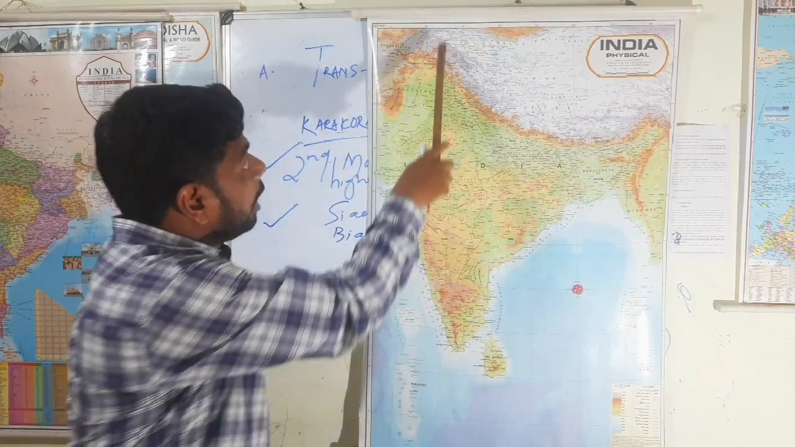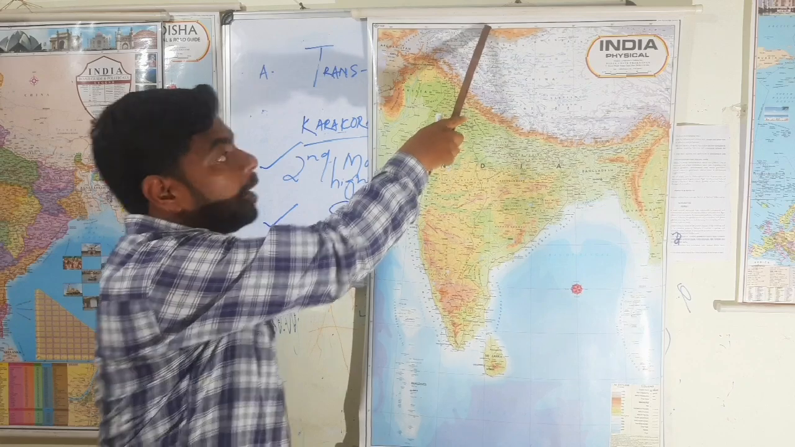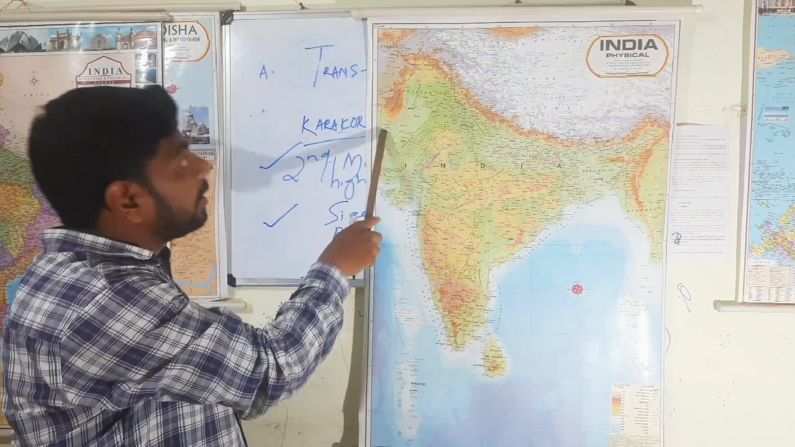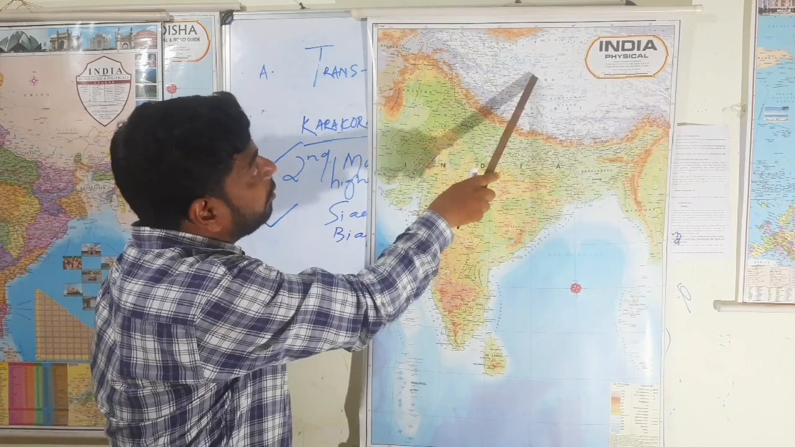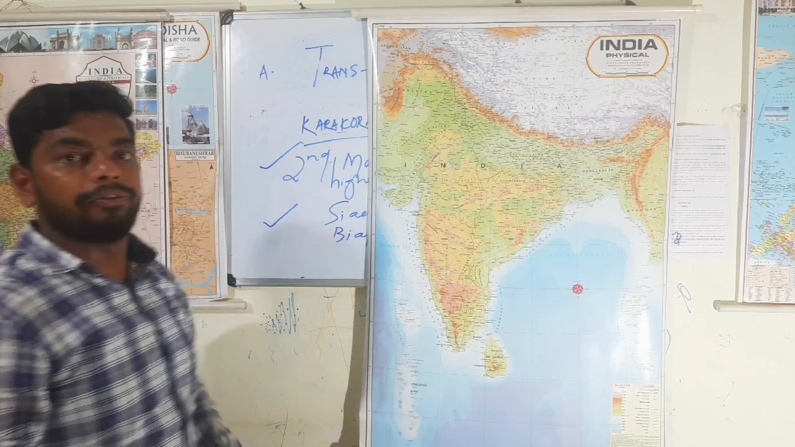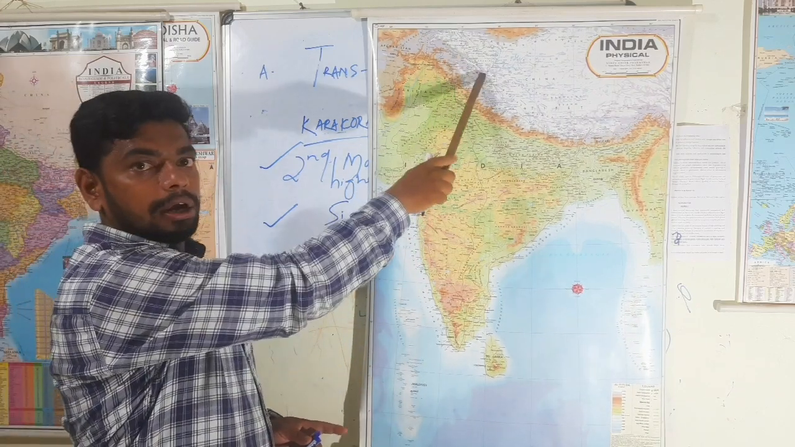Okay. Karakoram range is bounded in the northern part by the Pamir Knot, and from here the Hindukush mountain range, here the Suleiman range, here the Tibetan Plateau, and here the Kunlun mountain is there. Fine. And this one we are discussing, Karakoram.